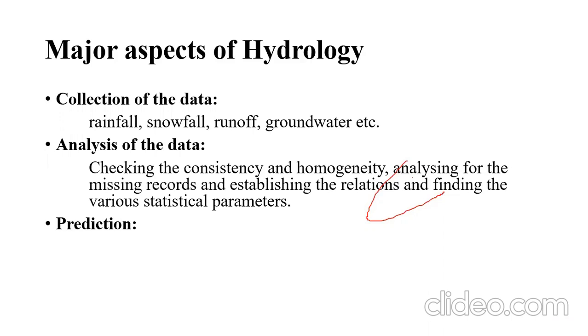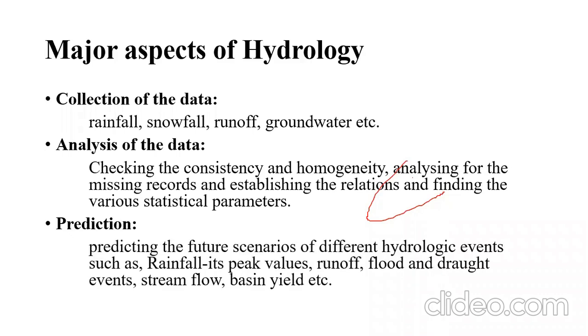Those things are nothing but prediction. So prediction is nothing but predicting the future scenarios of the different hydrologic events such as rainfall, its peak values, runoff, flood and drought events, stream flow, basin yield, etc.